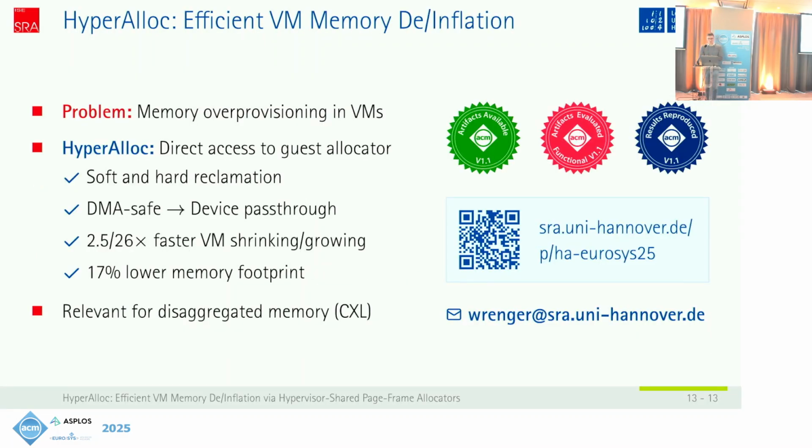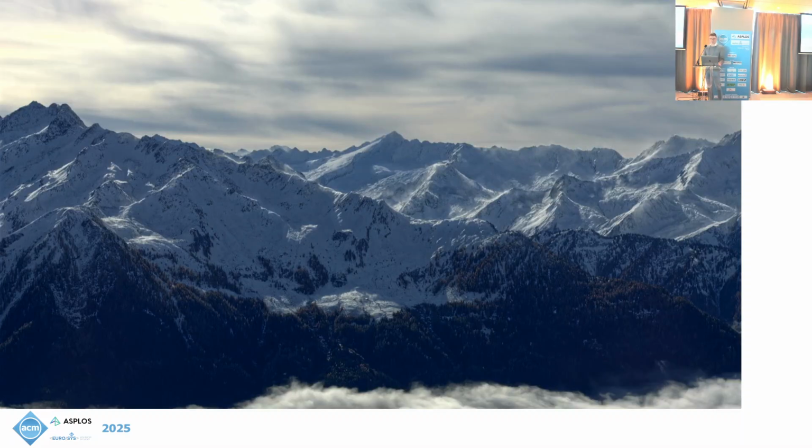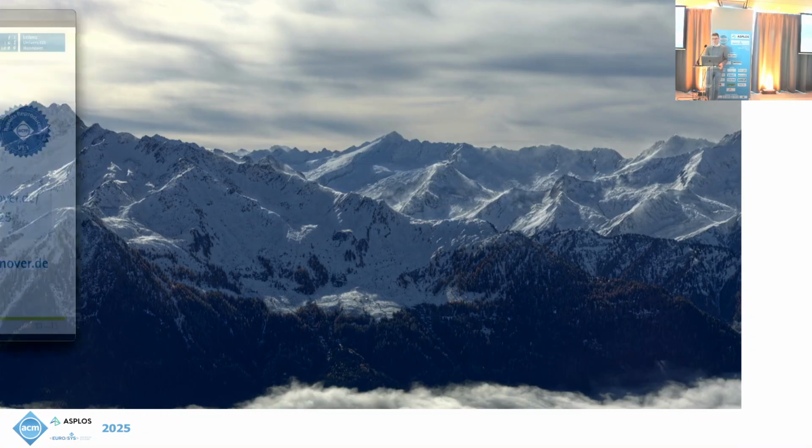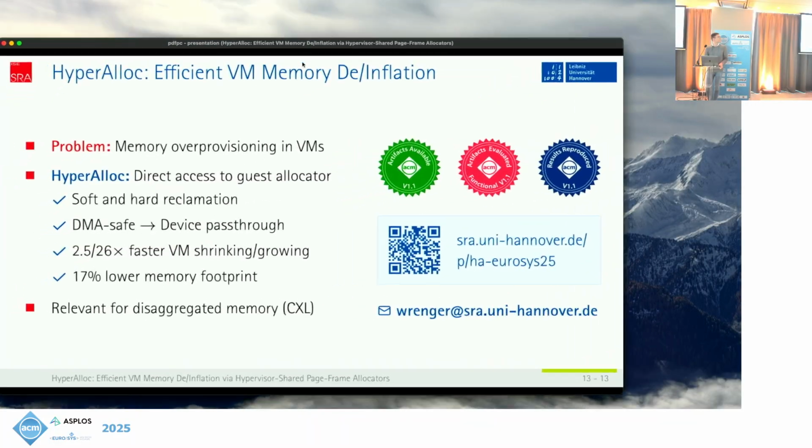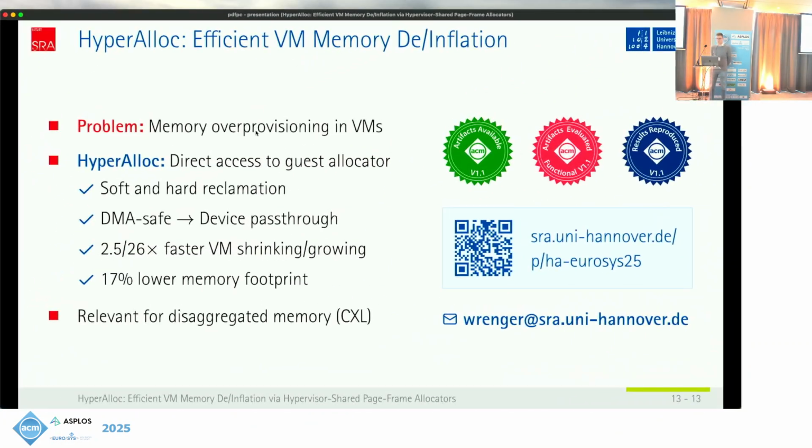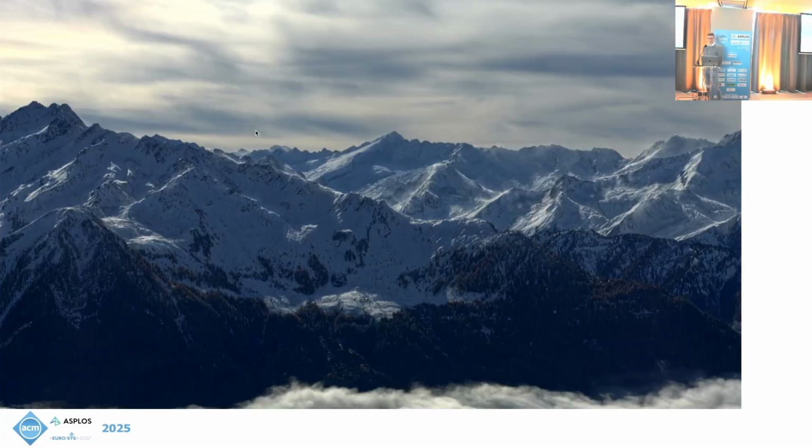So, to conclude, the problem we tackled with HyperAlloc is memory over provisioning in virtual machines. We've done this by giving the hypervisor or the host direct access to the guest page frame allocator. And this way we were able to implement soft and hard reclamation and achieve DMA safety, device pass-through, and we're also much faster for shrinking and growing virtual machines than the competition.